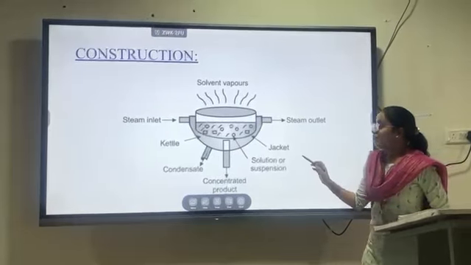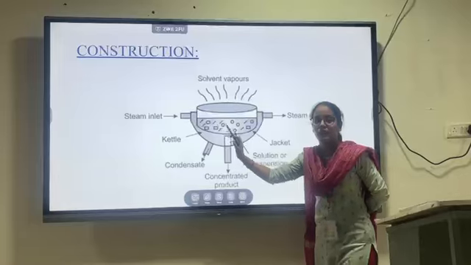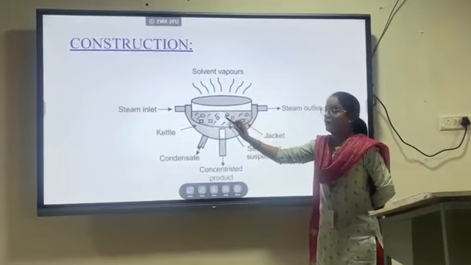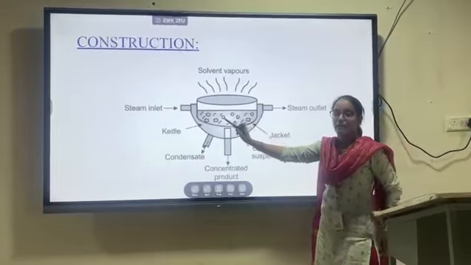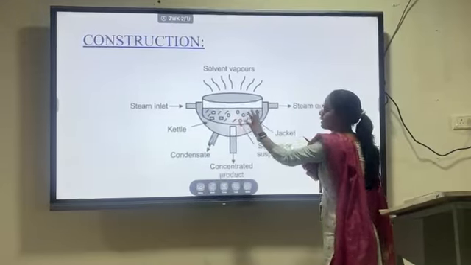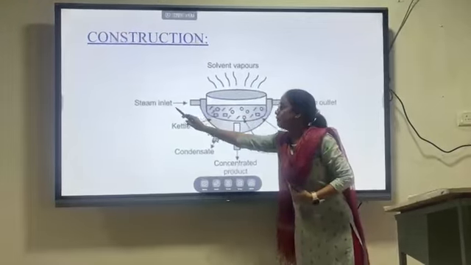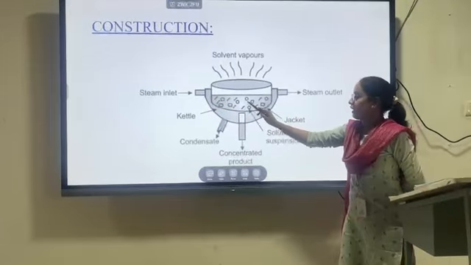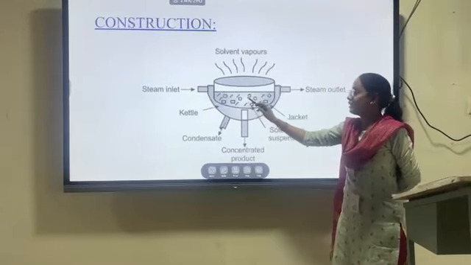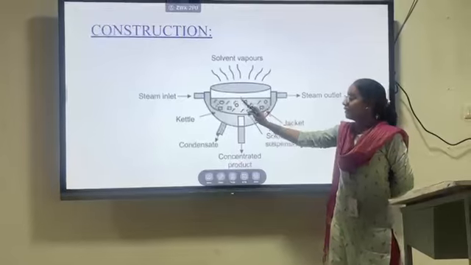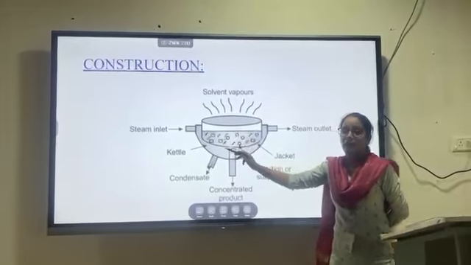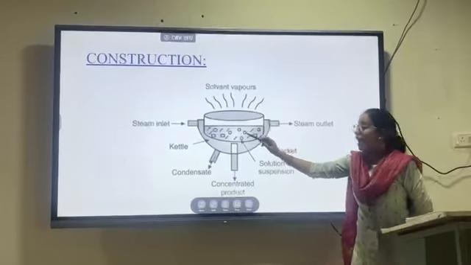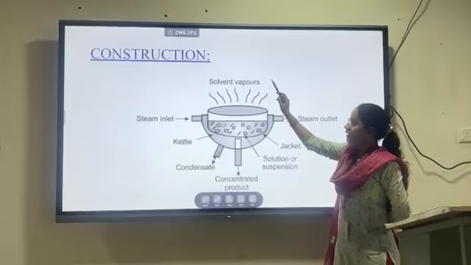Coming to the working, the liquid which we have to evaporate will be placed in the hemispherical shaped pan. Steam will be passed through this jacket, and from this jacket the heat will be received by the pan, and the liquid will absorb some heat, and due to the heat the solvent will be converted into vapors, and the vapors will be eliminated from the top.